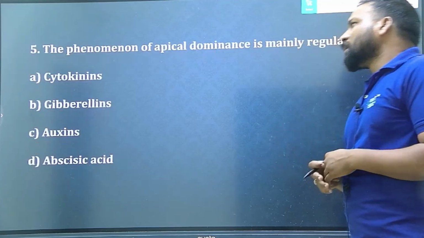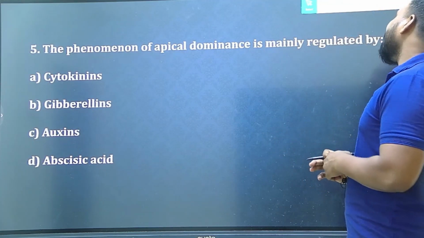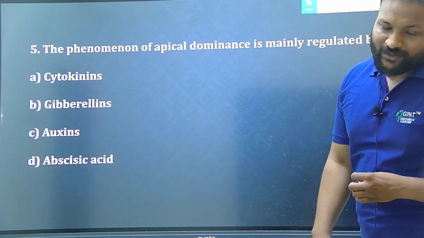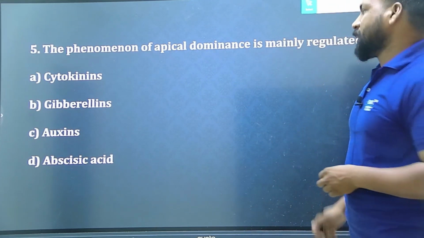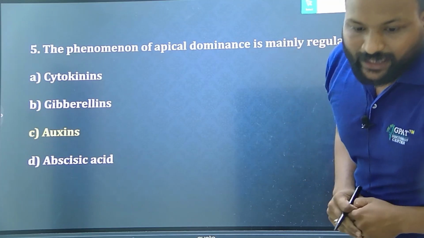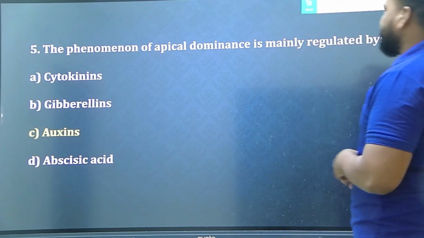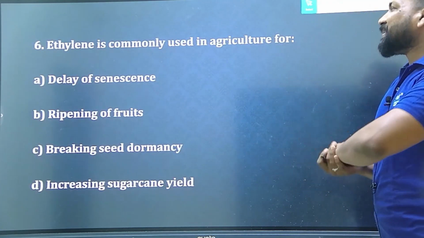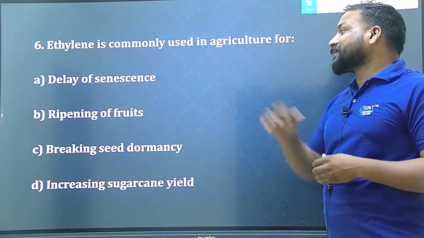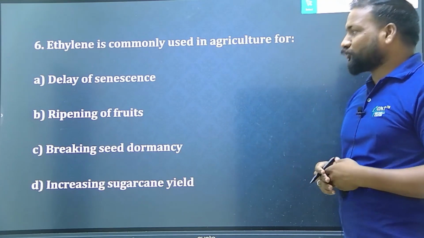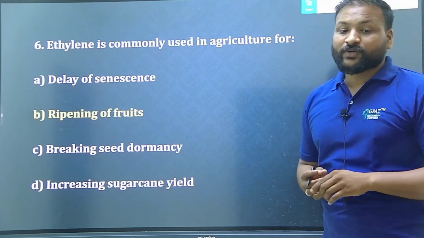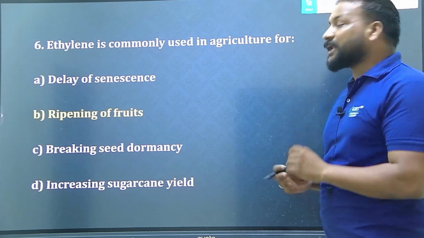And next question. The phenomenon of apical dominance is mainly regulated by which one? Yes, undoubtedly the right answer is auxin. Apical dominance is controlled by auxins. Is it clear? Very good. Next, ethylene is commonly used in agriculture mainly for what? Ethylene, which means ethephon, we already saw, right? Which one is the right answer? Yes, for ripening of fruits. For ripening of fruits, we are using this ethylene. Very good.